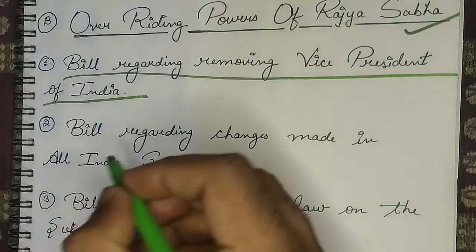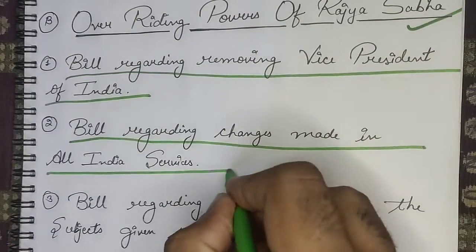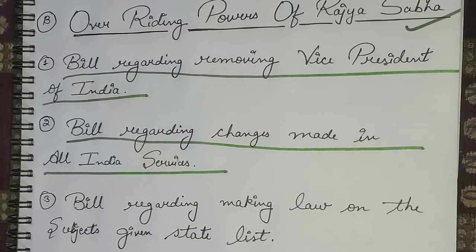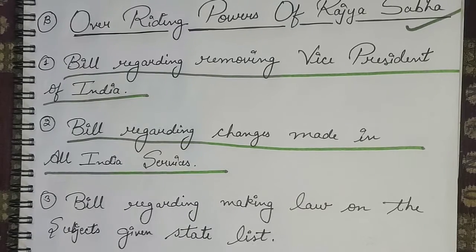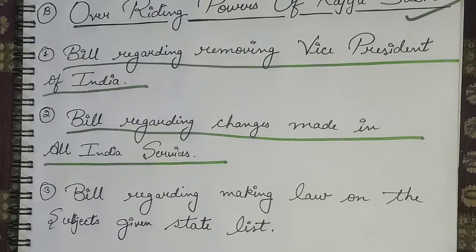Yes. So the second is the bill regarding changes made in all India services. As we all know very well, the all India services are those services which are considered the elite services in our country. So there are three kinds of all India services in our country. The first is IAS, second is IPS, and third is IFoS. IAS means Indian Administrative Services, IPS means Indian Police Services, IFoS means Indian Forest Officer Services.